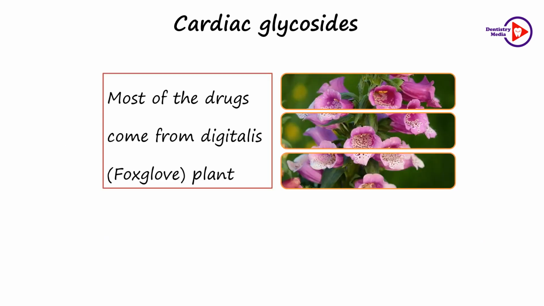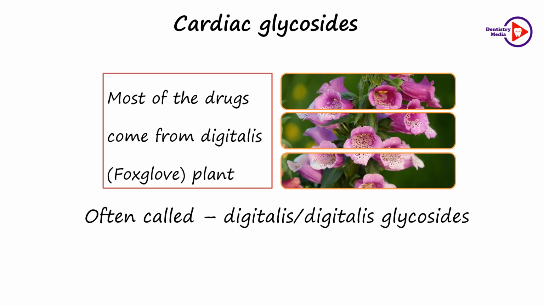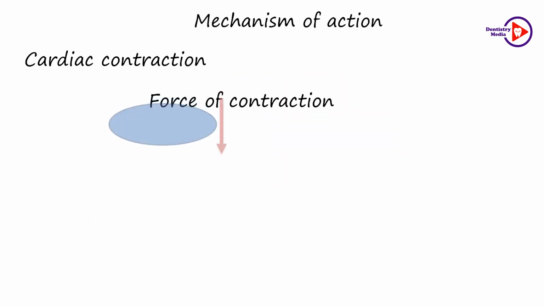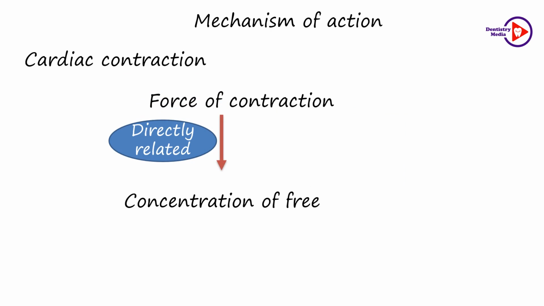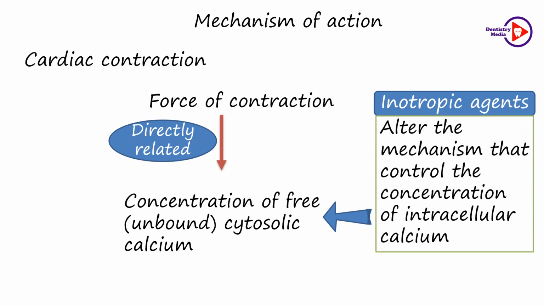Most of the drugs come from the plant Digitalis lanata. Therefore, they are called Digitalis or Digitalis glycosides. The most widely used cardiac glycoside is digoxin. The force of contraction of the cardiac muscle is directly related to the concentration of the free calcium ion present in the cytosol. The inotropic agents are compounds which alter the mechanisms that control the concentration of intracellular calcium.